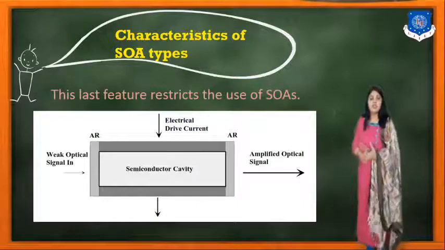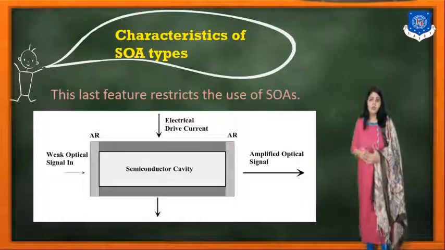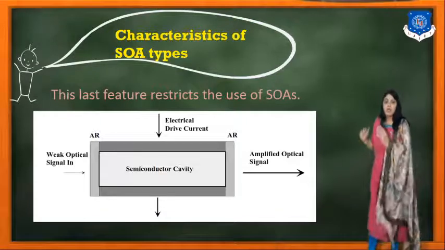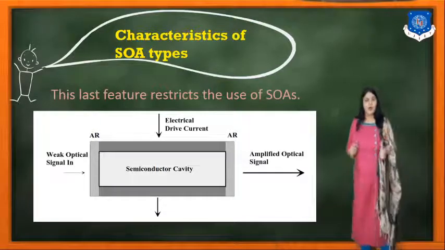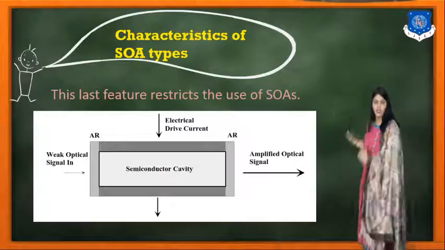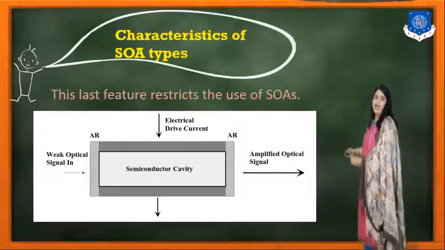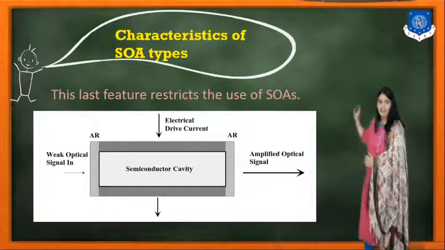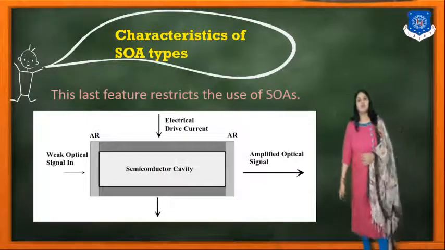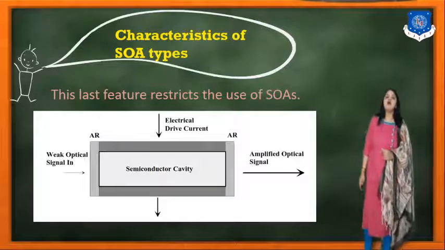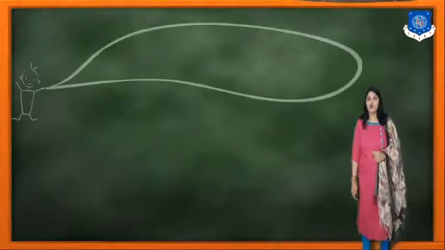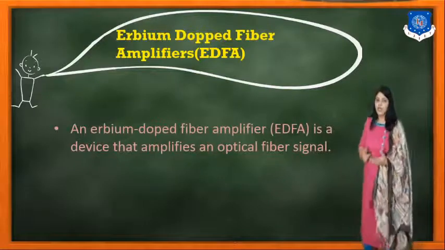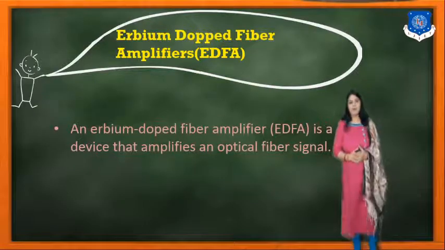Here you can see the diagram of the SOA, with the active medium, a semiconductor cavity. The weak optical signal is the input to this active medium, and the output is an amplified optical signal. The electrical drive current is applied to this semiconductor cavity for the amplification. So this is about the SOA, the semiconductor optical amplifier.